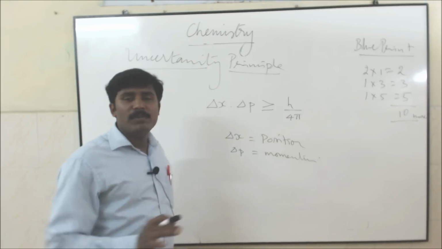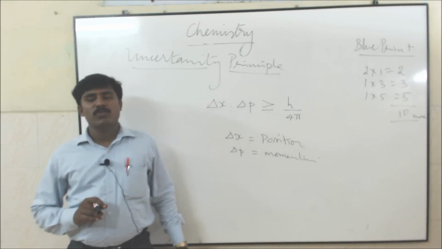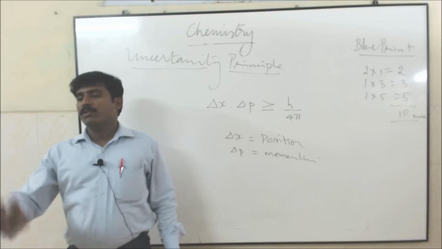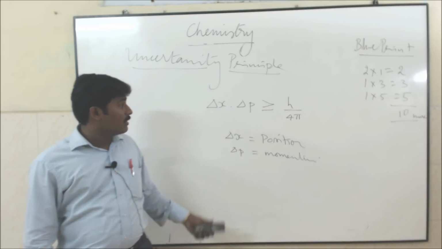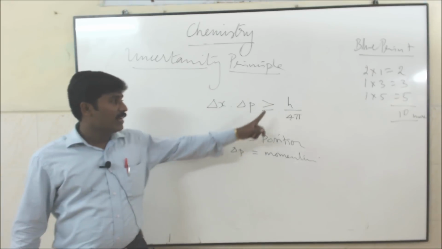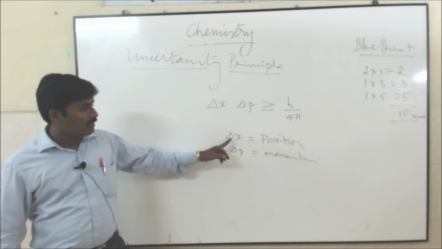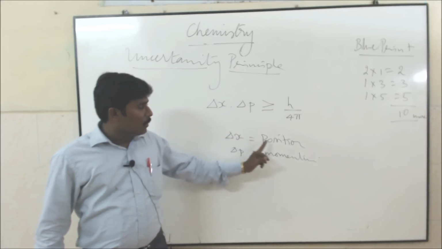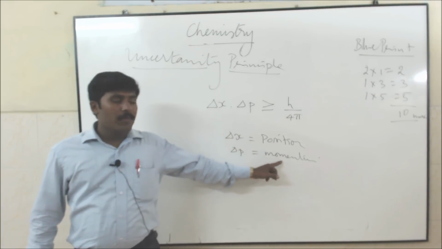It is impossible to measure simultaneously both the position and the momentum of a microscopic particle with absolute accuracy or certainty. Mathematically, del x into del p is greater than or equal to h by 4 pi, where del x indicates uncertainty in position and del p indicates uncertainty in momentum.